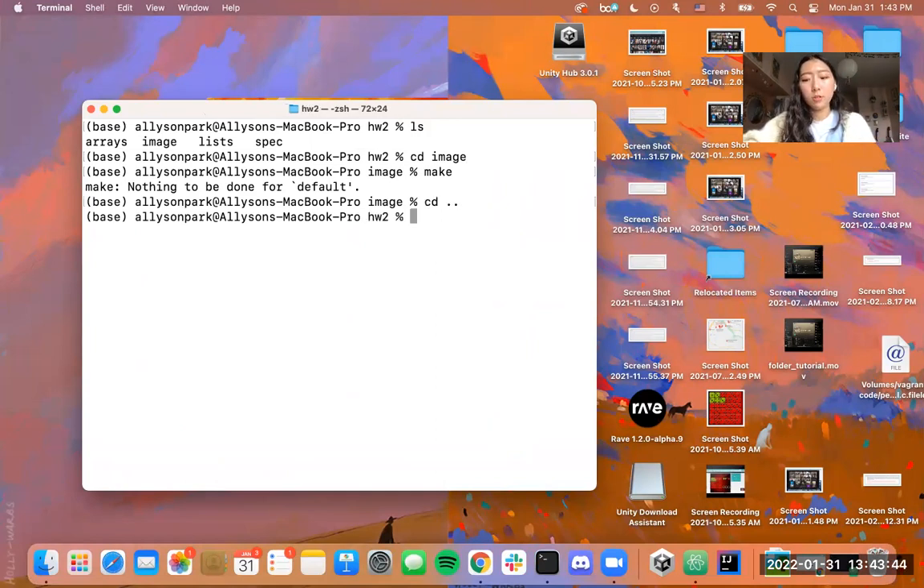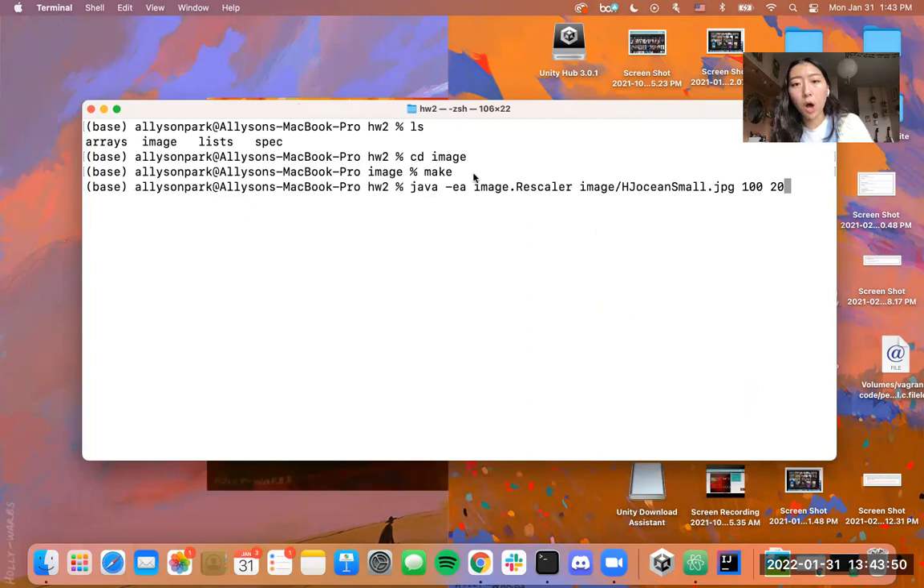And then in the homework 2 directory, I can do this command. And so here I see I'm calling the rescaler program. And the argument I'm giving it is one particular example image. You can add your own images to this folder and do it on them. And I'm going to remove 100 columns and 20 rows. So I'm making the image a lot skinnier and a little shorter. Let's see what happens.